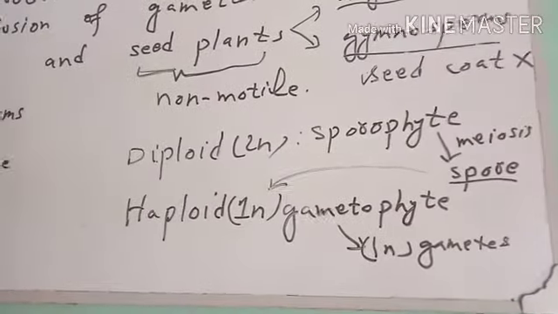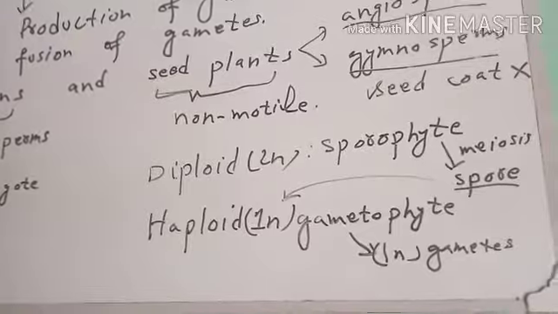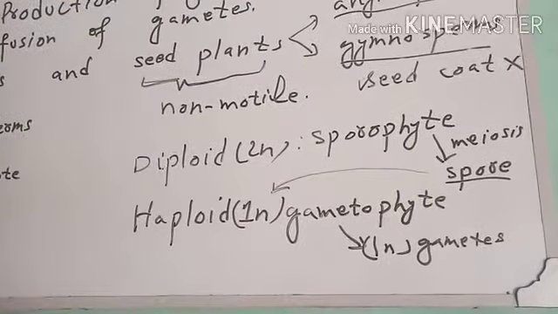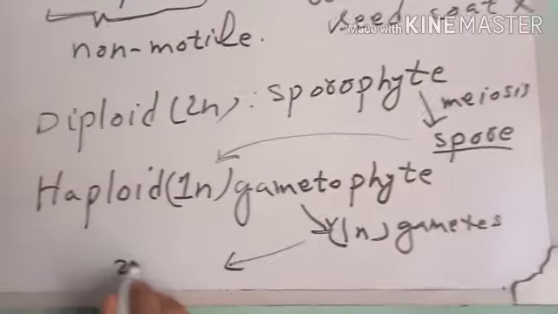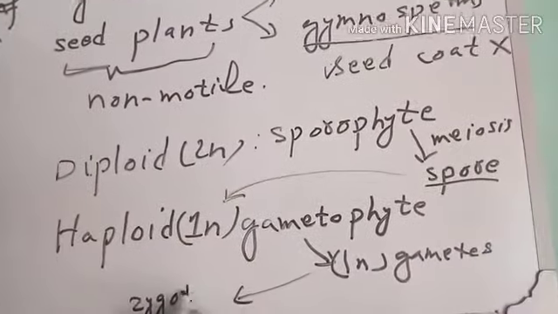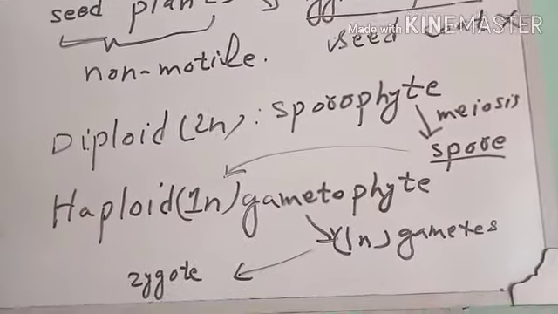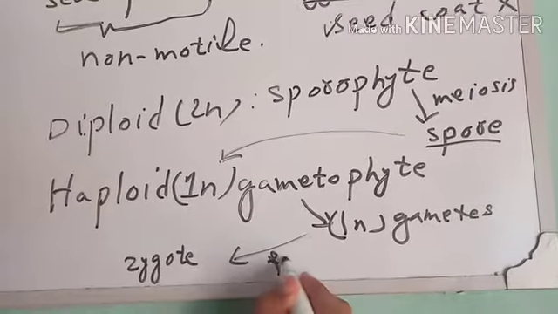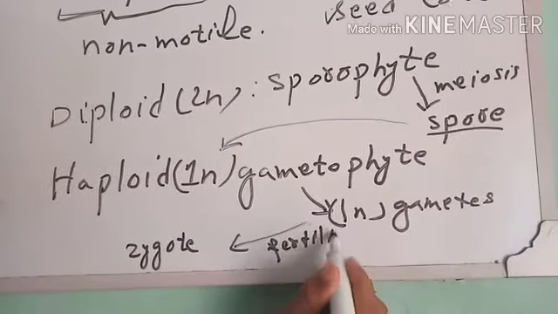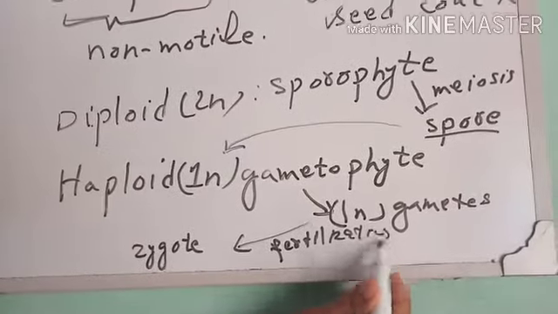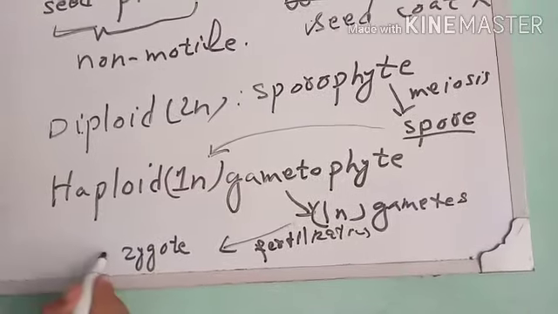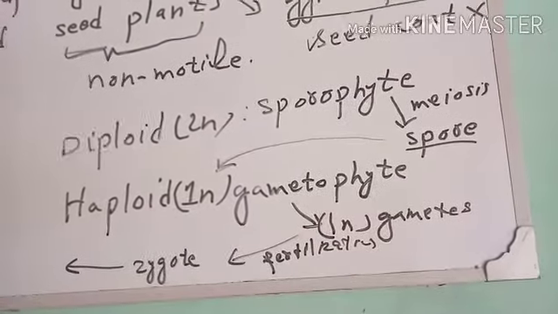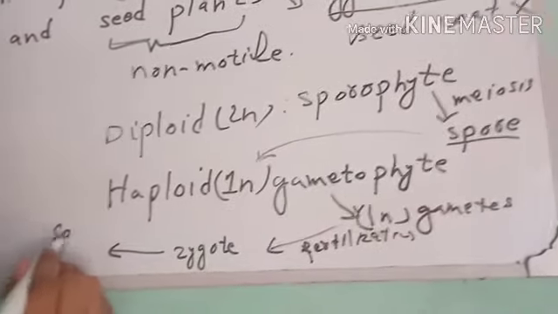These haploid gametes on fusion or fertilization produce a zygote. And this zygote, by repeated mitotic divisions, grows into a sporophyte.